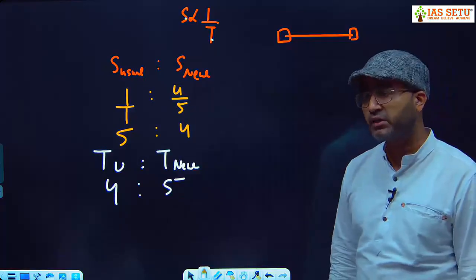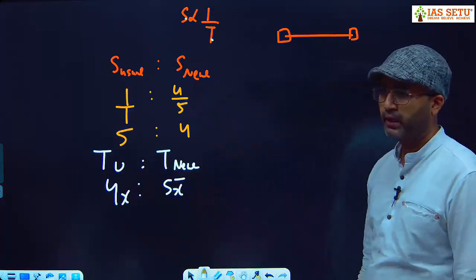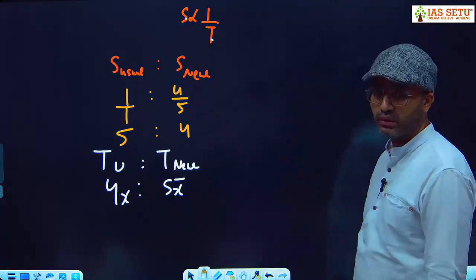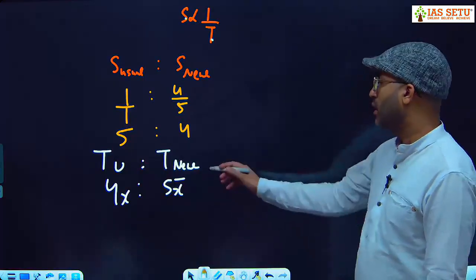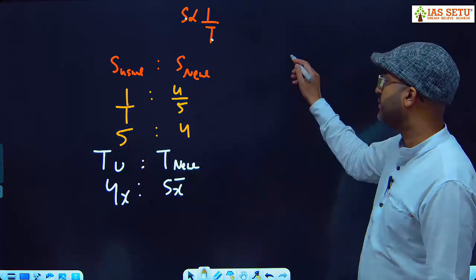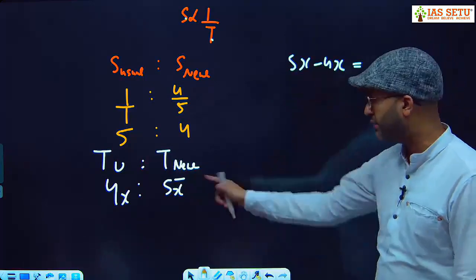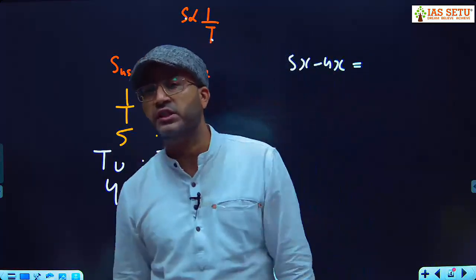And as in the time and work chapter, you take this time as 4x and this as 5x. So what is the time difference? The time difference is 5x minus 4x. And in this question, the time difference is clearly mentioned.